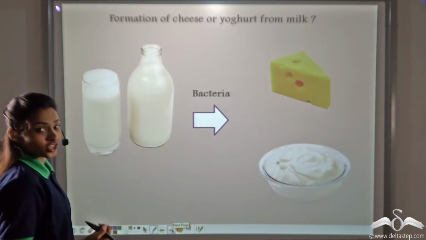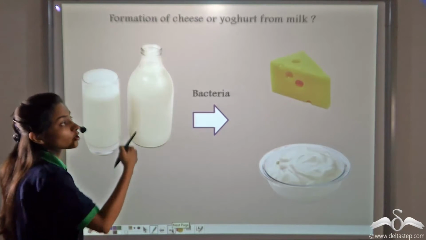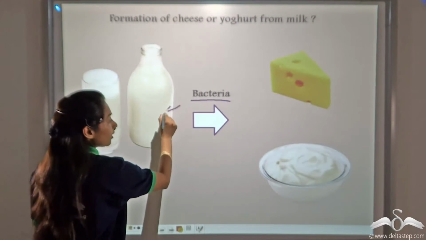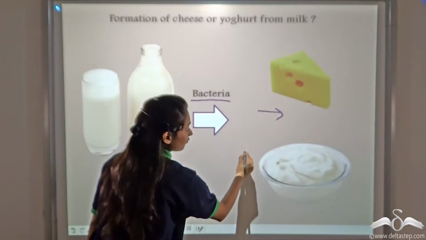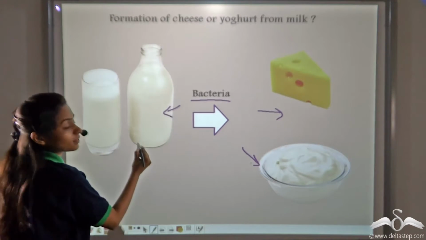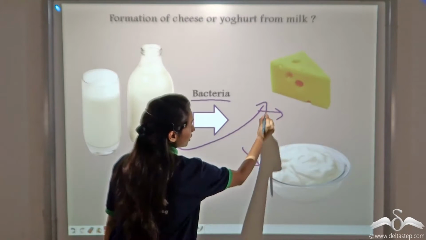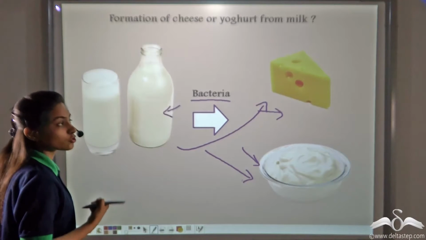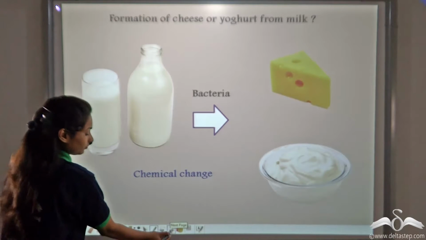Now, what type of a change is formation of cheese or yogurt from milk? Yogurt and cheese are formed by the action of bacteria on milk. So, you can see that new substances are formed when milk undergoes these changes. Does the milk remain the same milk? No. The milk gets converted into cheese and yogurt. So you can see that new substances are formed. So what kind of a change is it? It is a chemical change.